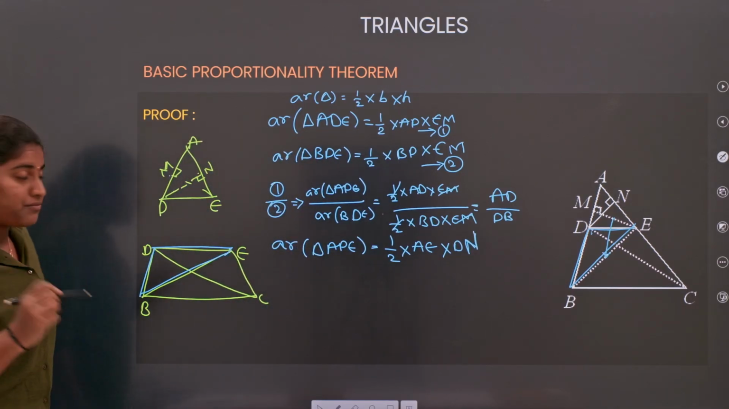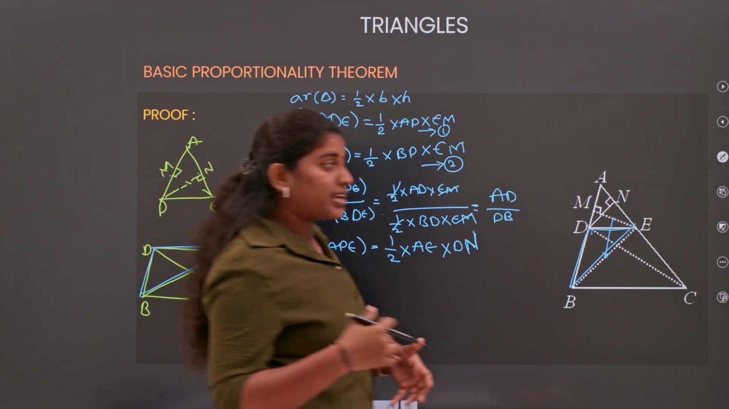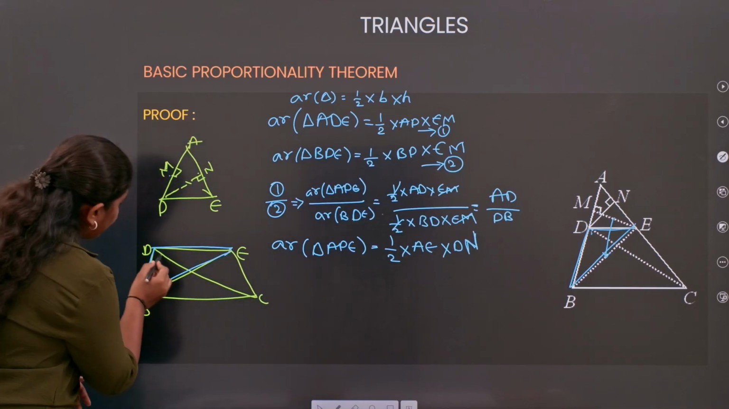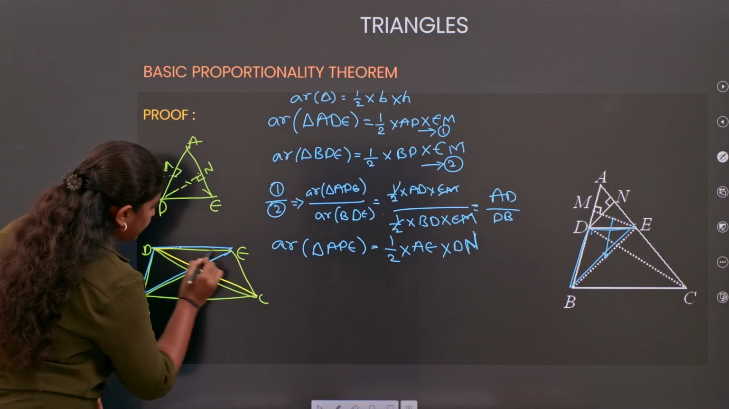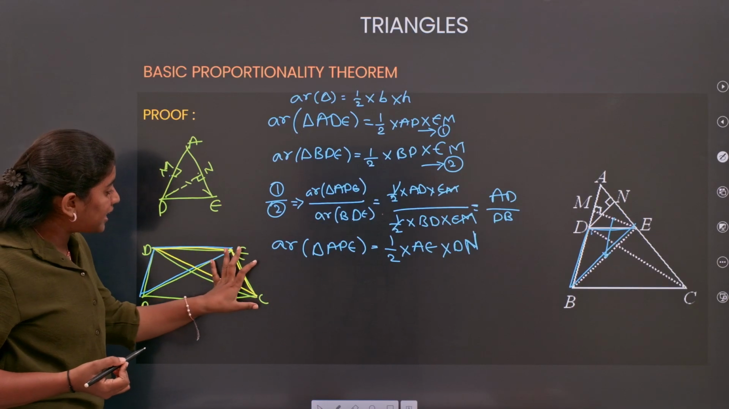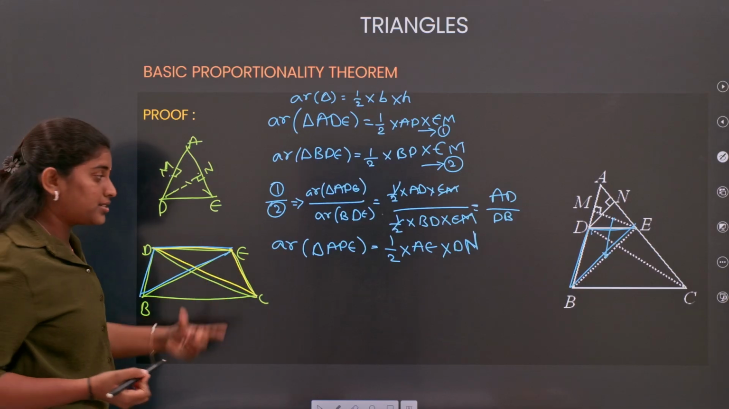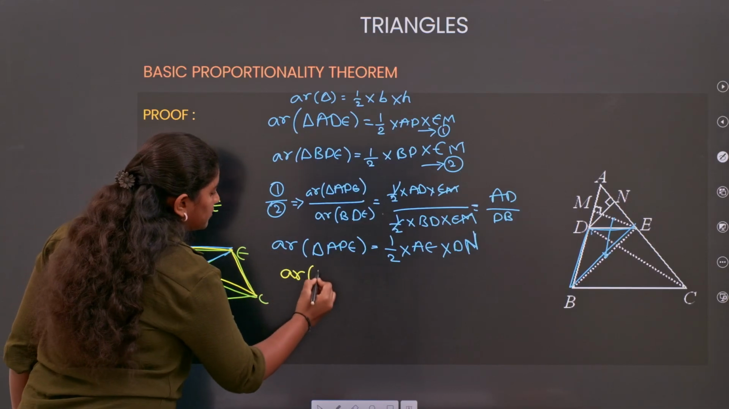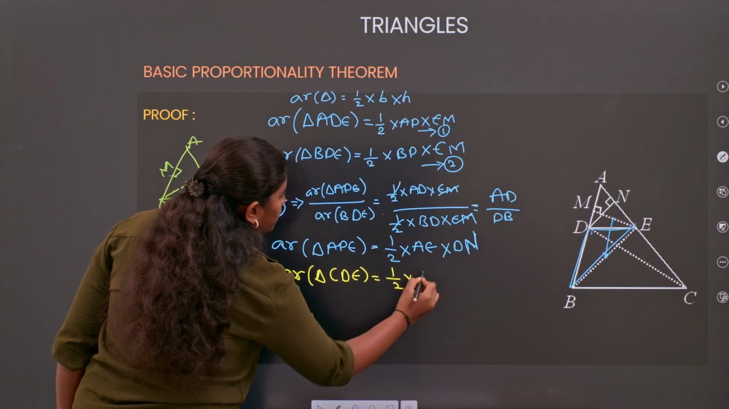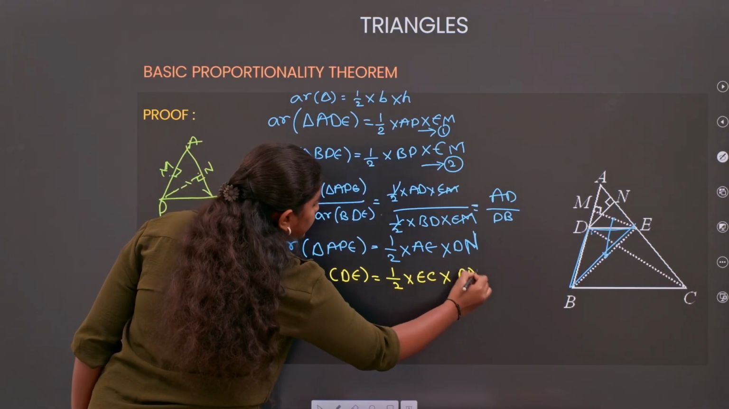Now in the same way, what about the triangle CDE? What can we say about the area of the triangle CDE? Any idea for anyone? So here I am having my triangle CDE. For this triangle, what will the area be? If I am taking CE as my base, DN will become the height, right? So now area of triangle CDE equals half into base EC into height DN.